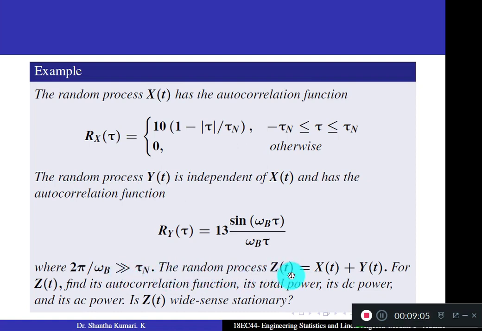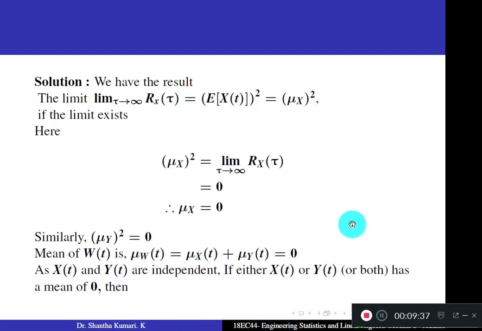The random process z of t equal to x of t plus y of t. So autocorrelation function of x of t is given, autocorrelation function of y of t is given. Now adding these two, x of t and y of t, you get a new random process z of t. Find the autocorrelation function of z of t, its total power, its DC power and its AC power. Is z of t wide sense stationary? So try to answer this.